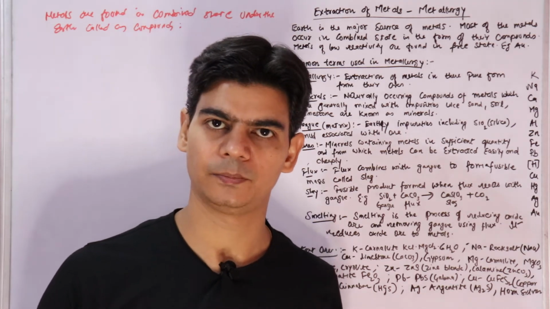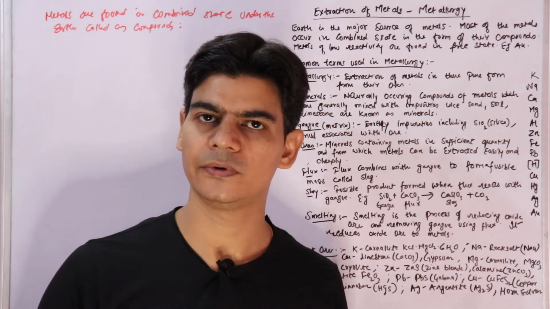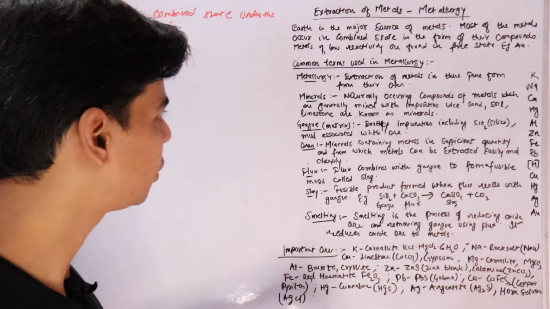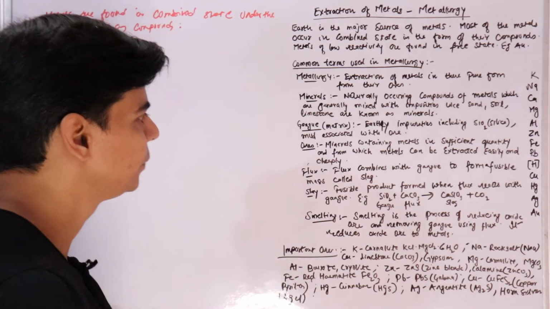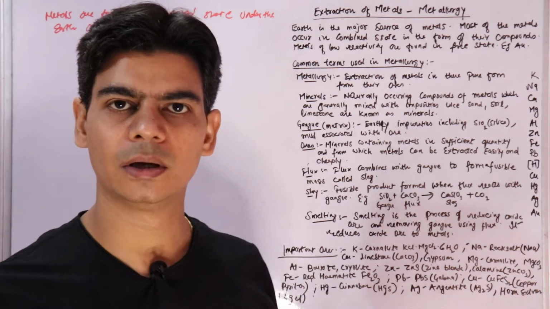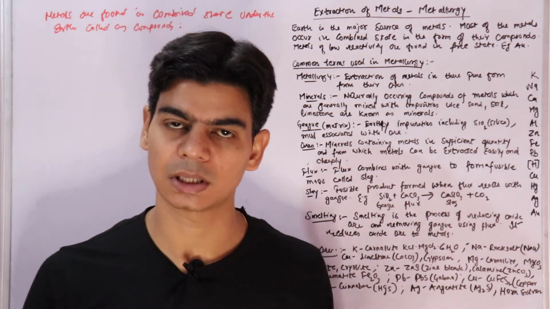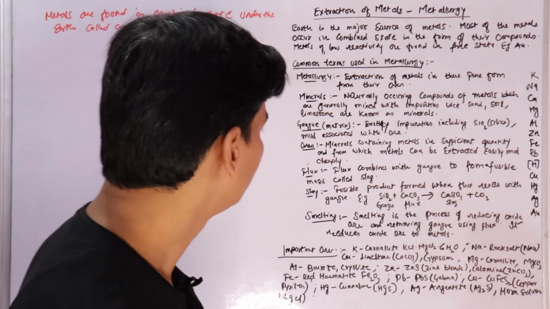Whenever we study the metallurgy of any metal, these are the terms we will go through, so it's important to understand them. So gangue is the earthly impurity associated with the metals in their combined state, the minerals.